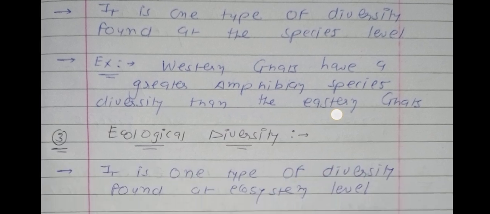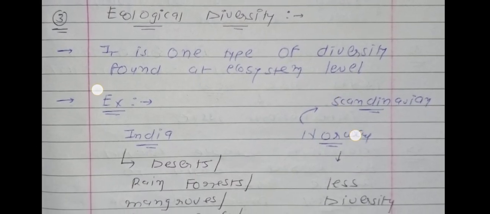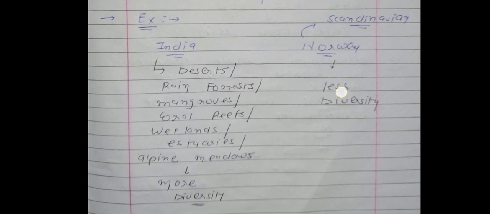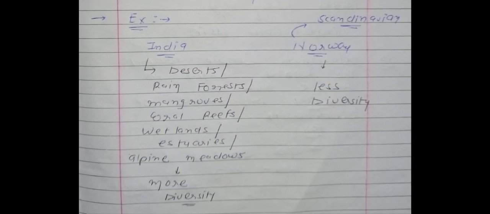Now we will talk about the third one, which is known as ecological diversity. It is one type of diversity which is found at the ecosystem level. So in ecological diversity, we will talk about different types of ecosystems. First point, it is one type of diversity found at the ecosystem level. And see, in the second point, two examples are there. In this example we have taken two different countries. First one is India and second one is Norway.